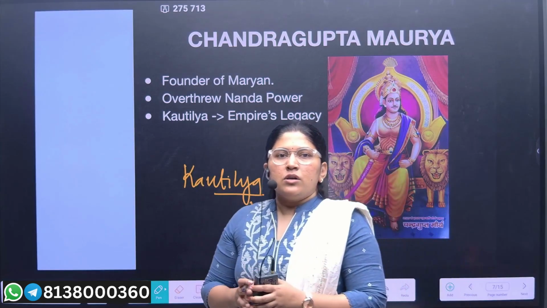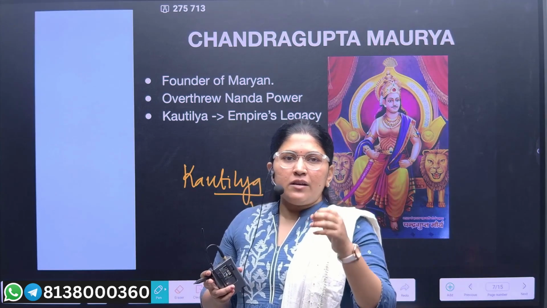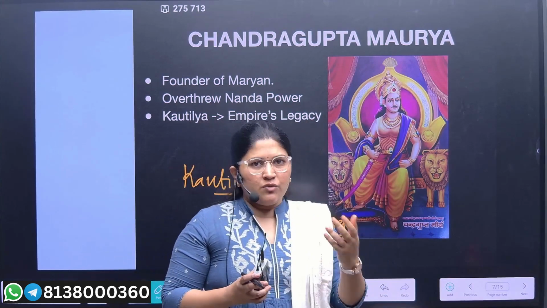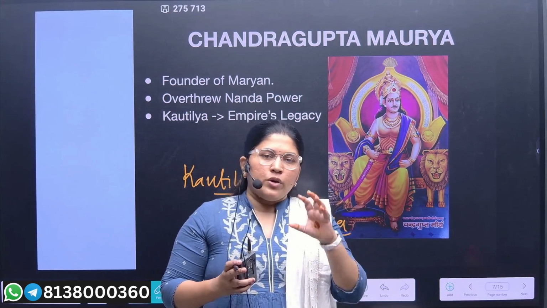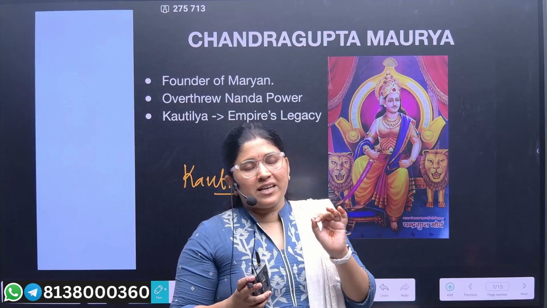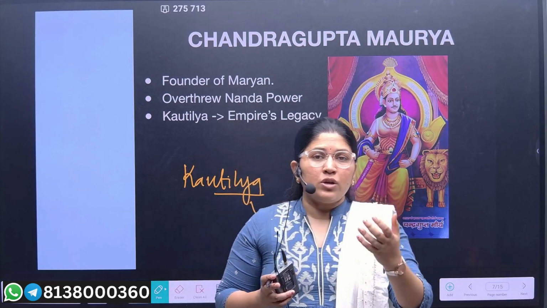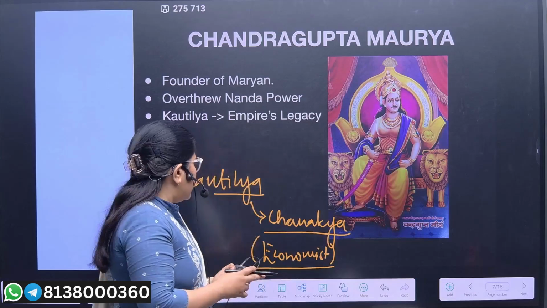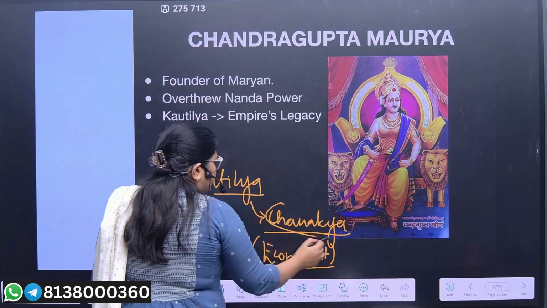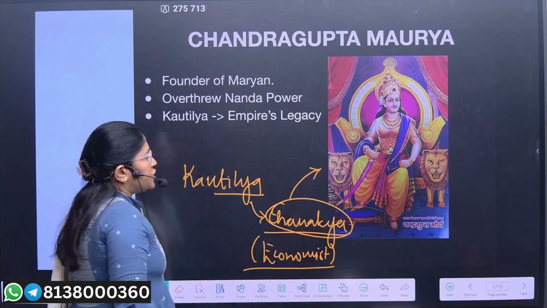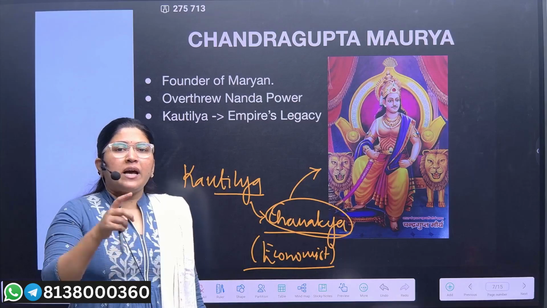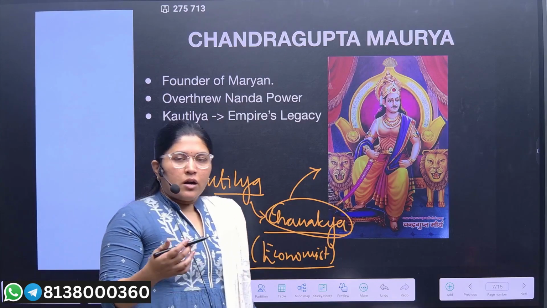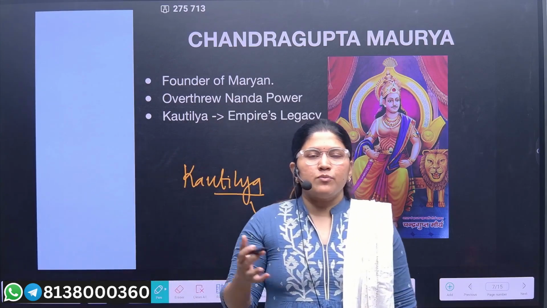And as Chanakya knew every know-how of the Nanda Dynasty, because he was the priest in the Nanda Dynasty, he knew every corner of it, how it can grow and how it can be descended also. So Chanakya guided Chandragupta Maurya on how to acquire the throne, and Chandragupta Maurya became a successful king, acquiring it from the Nanda Dynasty.